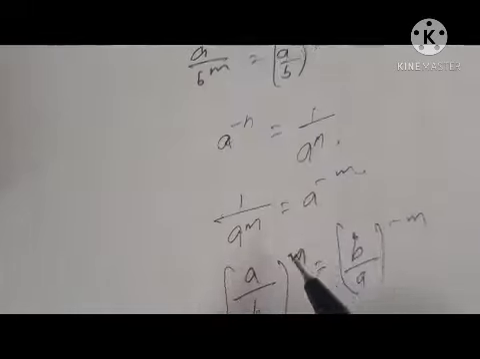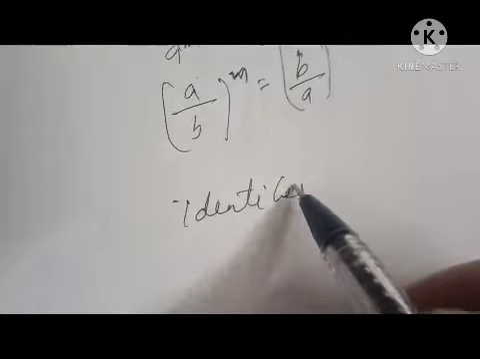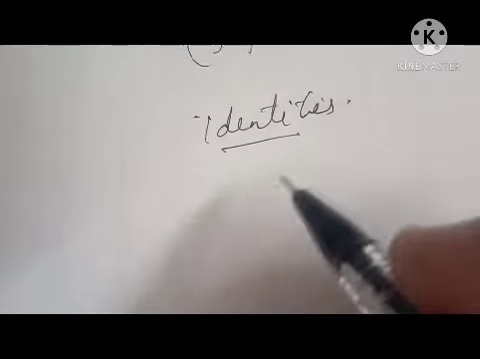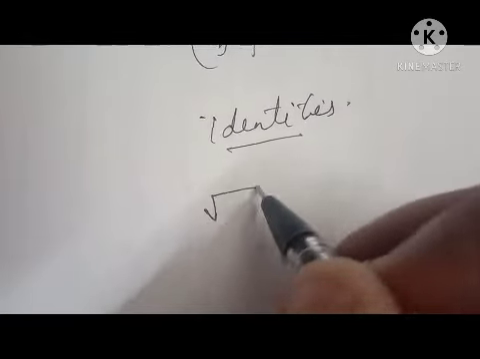Then identities. You already studied identities such as a plus b whole square, a minus b whole square, and all. In the same way, using radicals, how to express those identities.